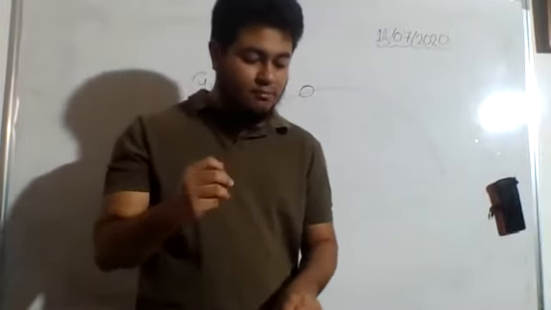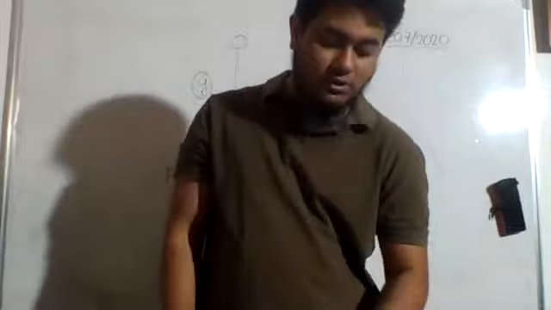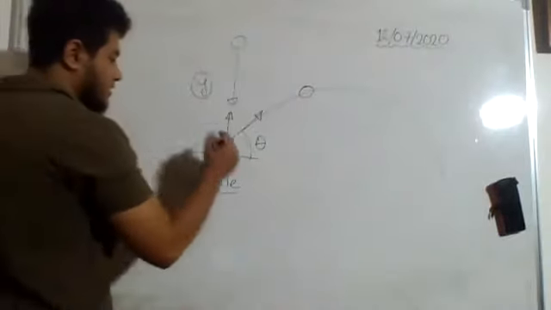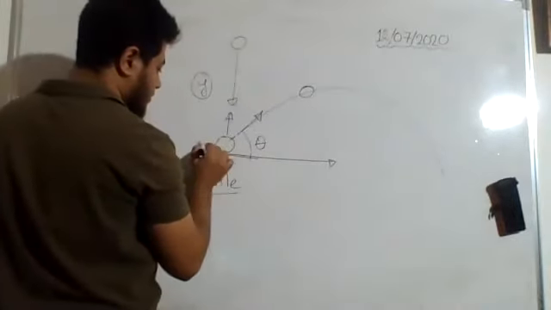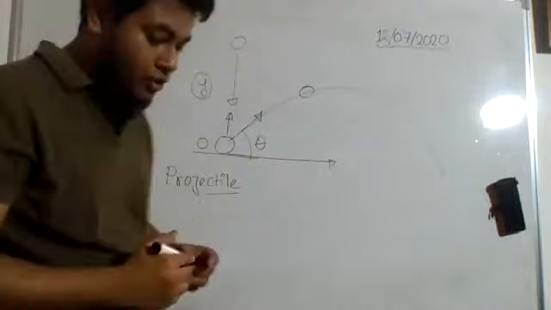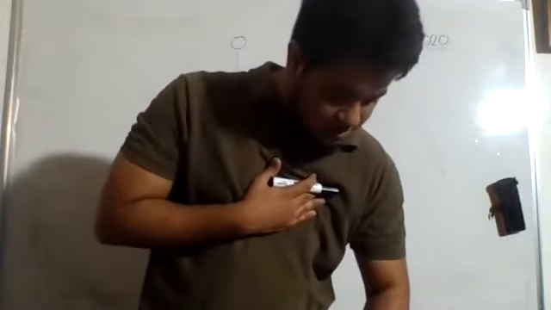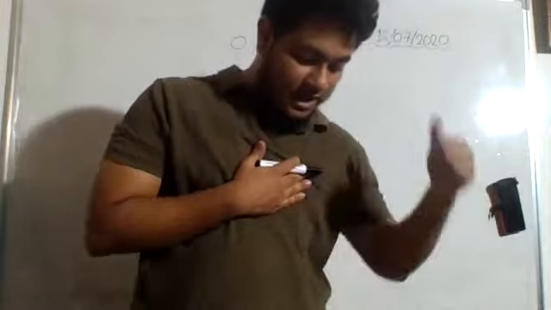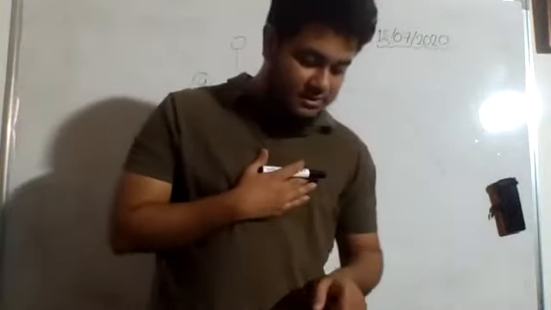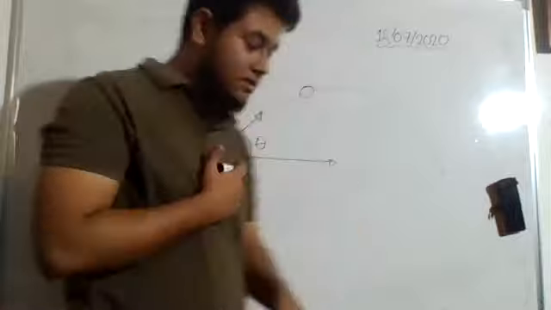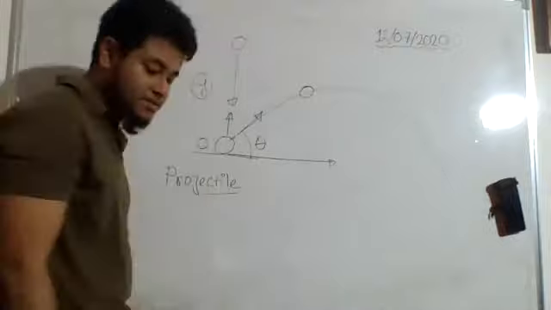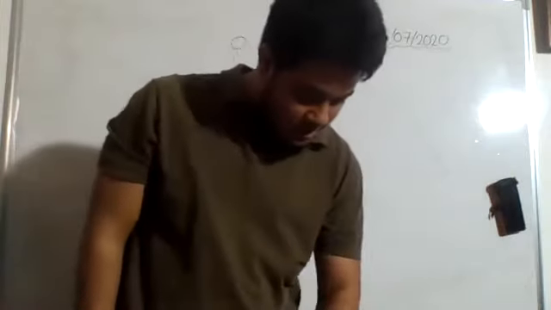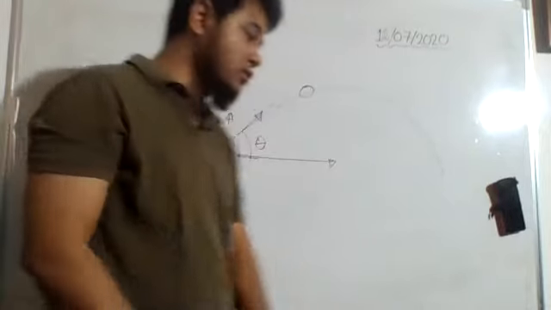Let us consider that the point from which the object is thrown is the origin of the reference frame. Yes, we can consider this one as the origin of a reference frame. This X is the origin, the point O, the (0, 0) point. The positive y-axis of the reference plane is vertically upward, and the positive x-axis is the direction along which the object travels the horizontal distance. The object is traveling horizontal distance in this direction, so this is the positive x-axis as they have considered. So the initial position of the object, x0 is 0 and y0 is 0.